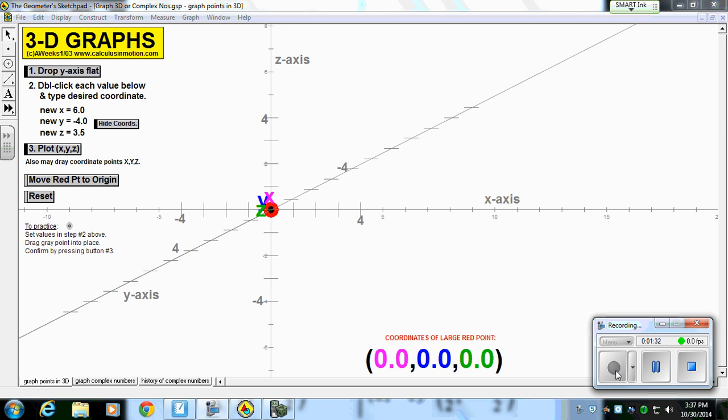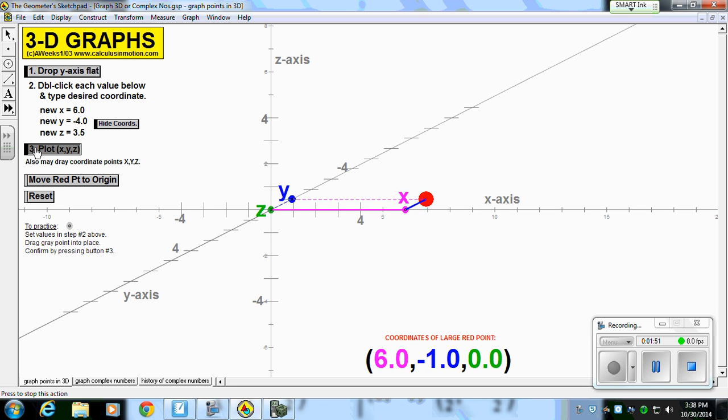So we're going to plot the point x being 6, y being -4, and z being 3.5. If we plot these points, we can see it's going to take our x out to 6. It's going to take our y, -4, so it's going backwards.